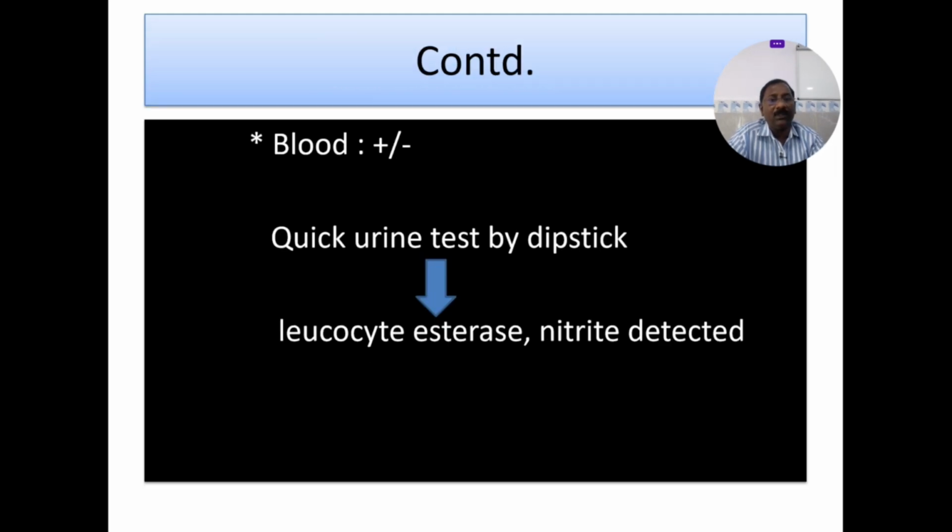Don't think that the complete urine examination report is a very simple report. It gives a lot of information for most of the UTI infections. See whether blood is present or not. A quick urine test by the dipstick detects leukocyte esterase and nitrate.